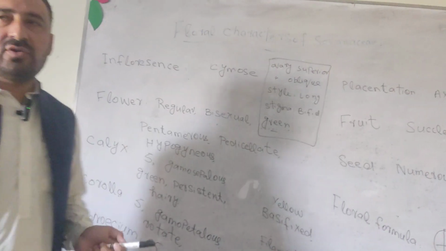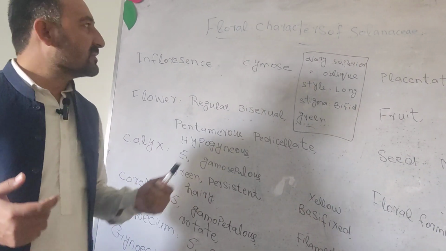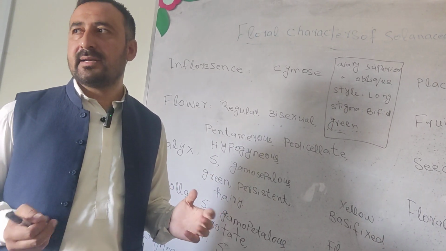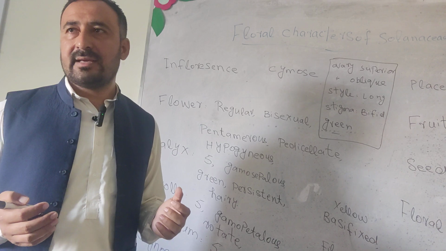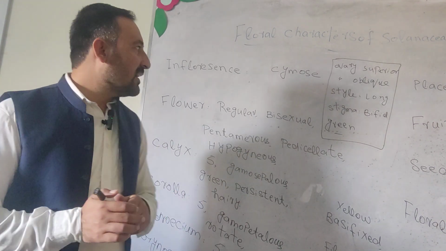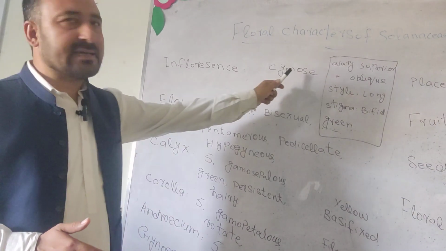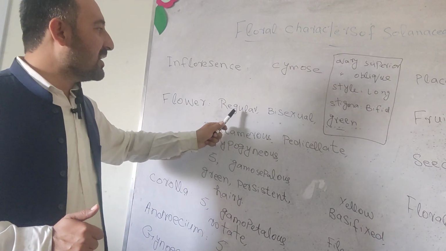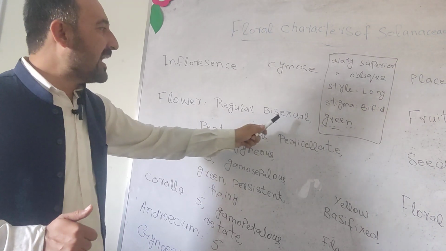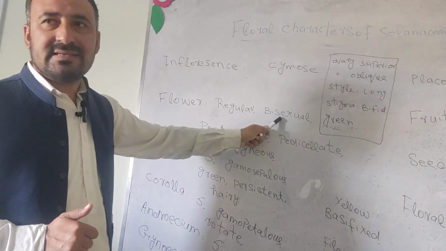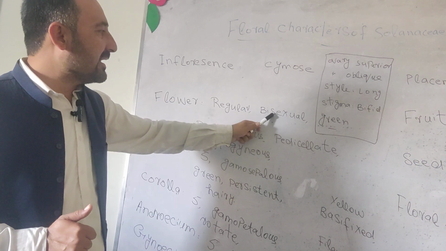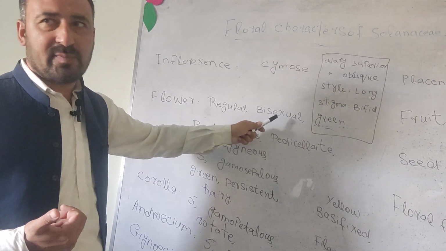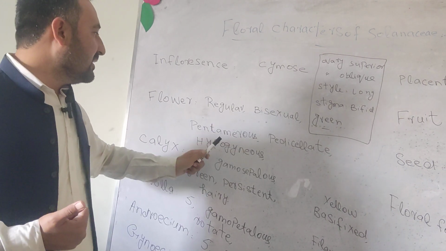As you know, family Solanaceae has a funnel-shaped (infundibuliform) flower. The key character is known as the rotate corolla. First of all, its inflorescence is cymose. Its flower is regular. Regular means complete, perfect. Bisexual. Bisexual means hermaphrodite, and both sex organs are found, and mostly self-pollination occurs in them.